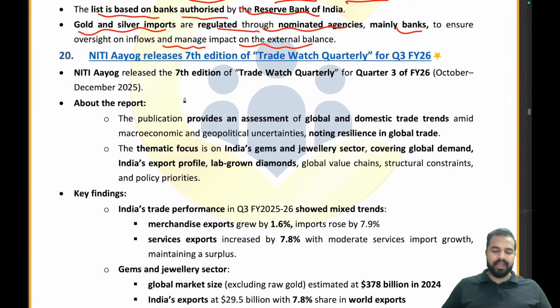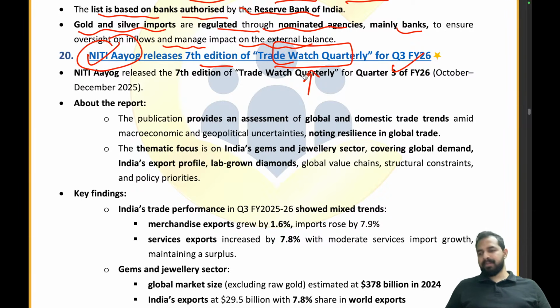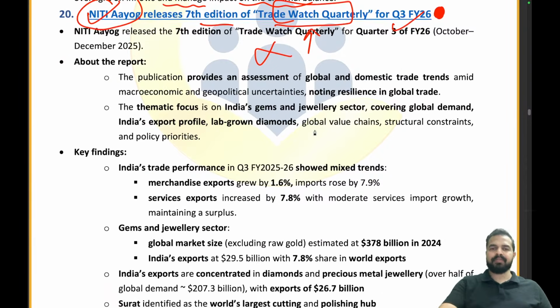Now, my dear friends, let's move on to the next news article, that is Niti Aayog has released the 7th edition of Trade Watch Quarterly for Q3 fiscal year 26. Although this report has been released by the Niti Aayog, it is a quarterly report and it is not that much important from examination point of view. So I am removing the star from here.